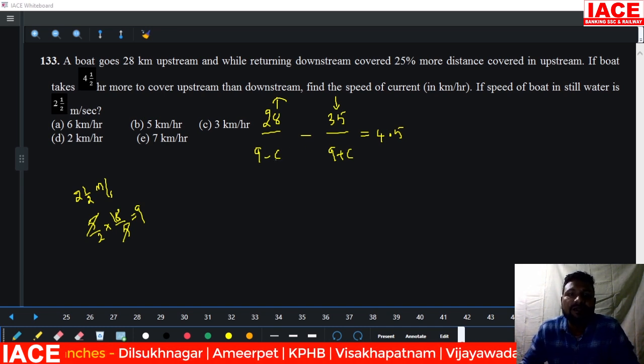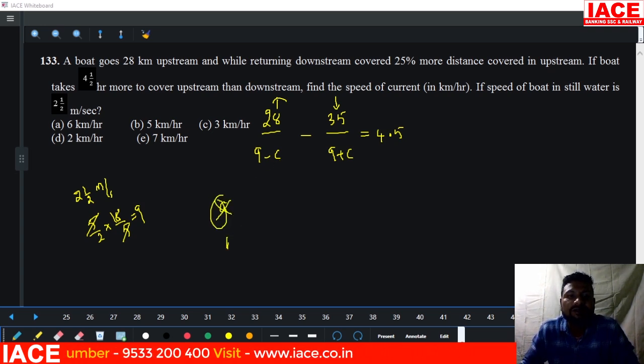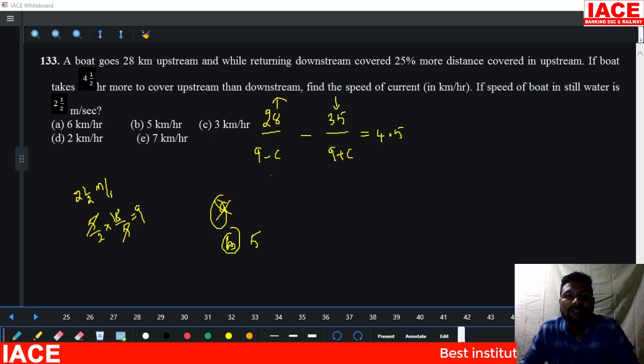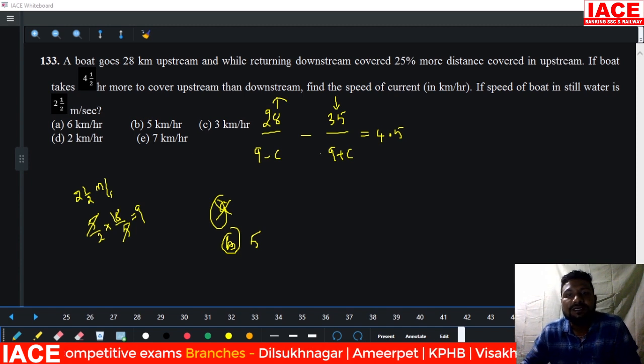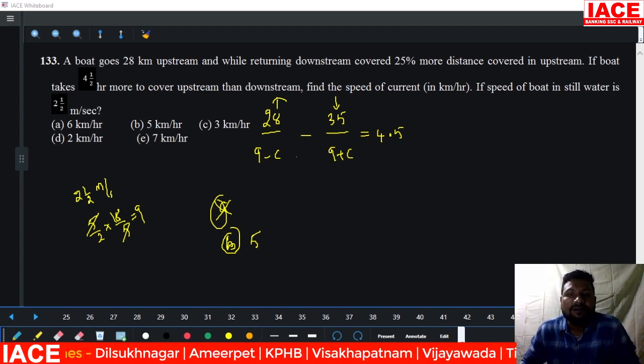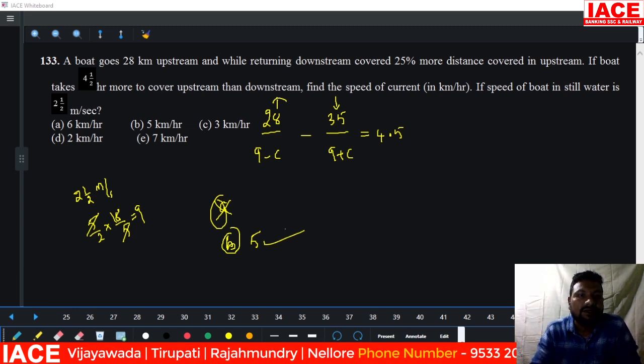If you substitute 6, what will happen? 9 minus 6, first option. Go through the options. 9 minus 6, now it is 3. 3 is not dividing 28. That means the first option is wrong. Checking the B option. B option is what? 5. 9 minus 5 is 4. 4 is dividing 28. It is equal to 7. And 9 plus 5 is equal to 14. 35 by 14 means 7 by 2. It is 3.5. 3.5 hours removed from the 7 hours, remaining is 3.5. That means option B is perfectly suitable to get the answer. Then option B is correct.